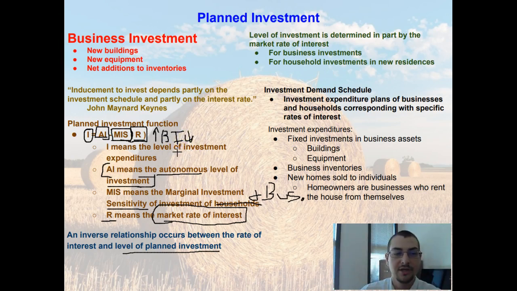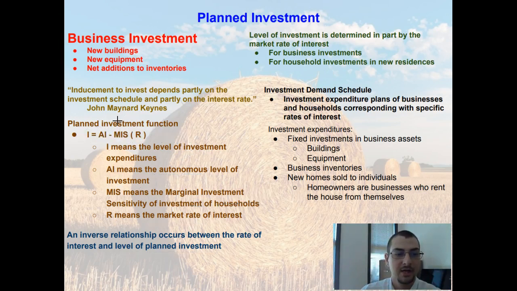We know that because of this minus sign right here, meaning that as interest rates go up, it makes that whole part of the equation more negative, meaning our investment comes down. So there is this inverse relationship between the rate of interest and the planned level of investment.